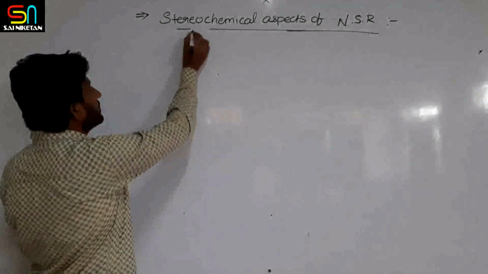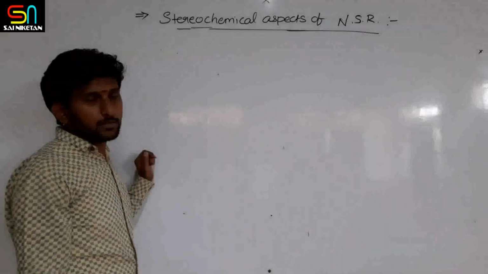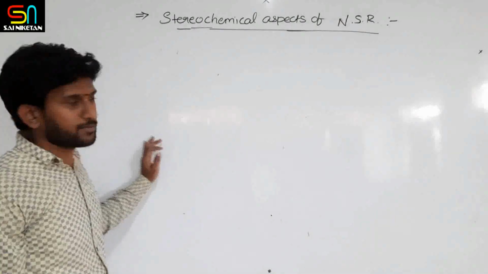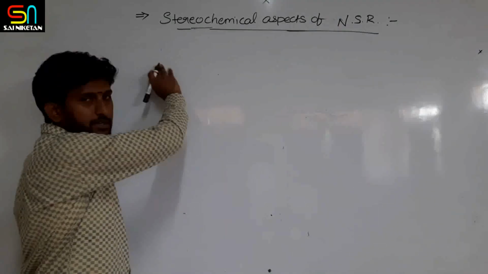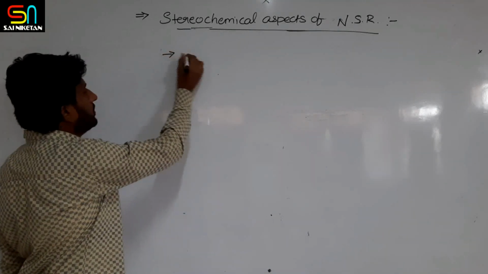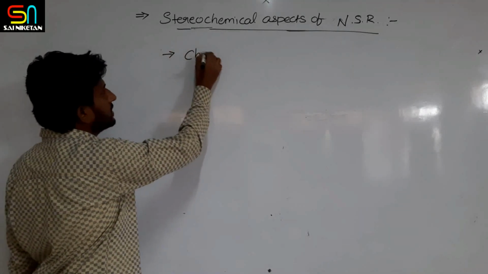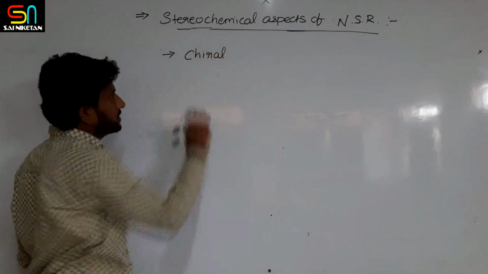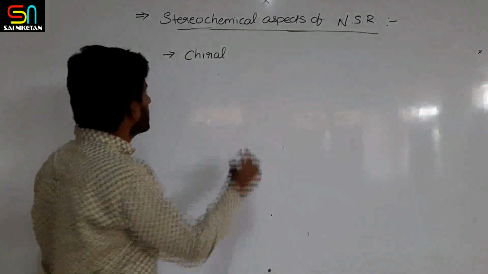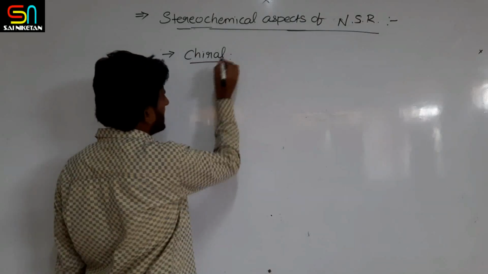So now we understood what plane polarized light is, and optical activity. Now we need to understand the concept of chiral and achiral.